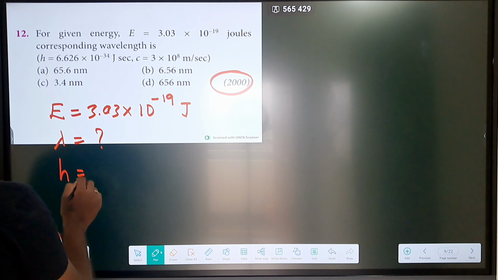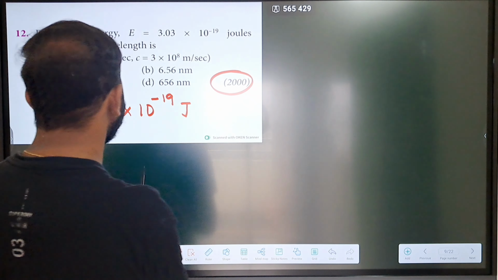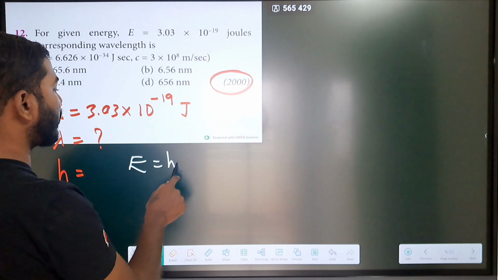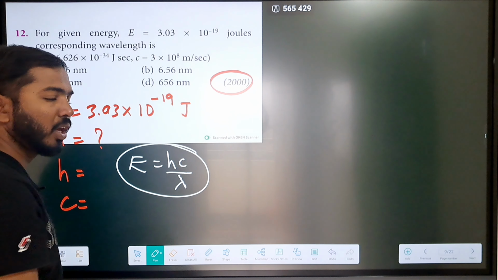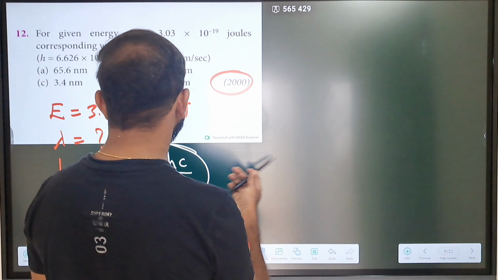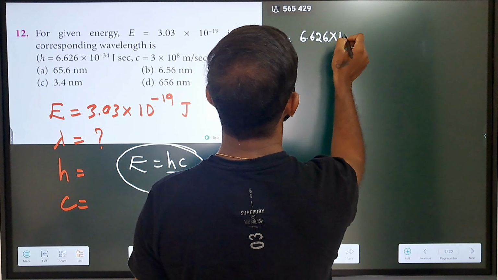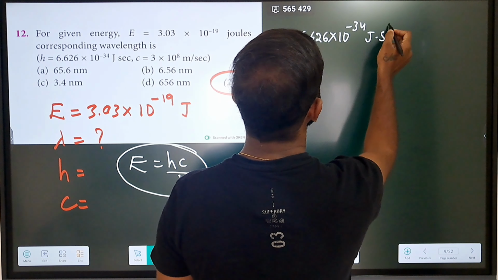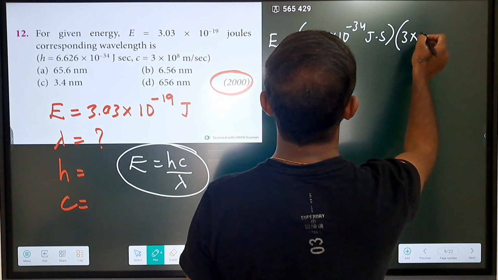The value of h is given and the value of c is also given. Then we can take the help of the required equation for this. We have been continuously solving so many questions, so you should have some idea in your mind. E is equal to hc by lambda. Then, h is 6.626 into 10 power minus 34 joule second, and c is 3 into 10 power 8 meter per second.